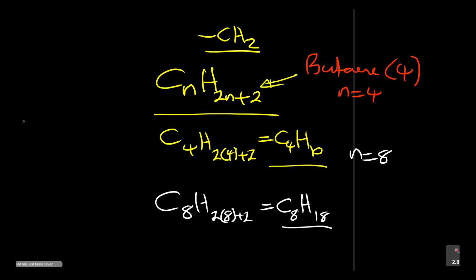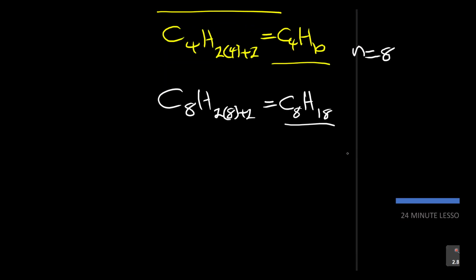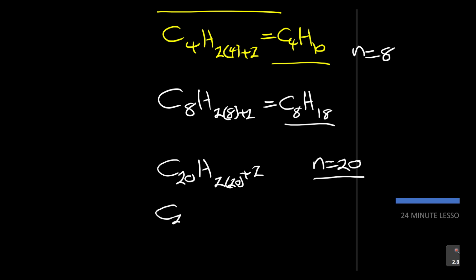They can actually ask you about a compound with carbon number 20, with n equal to 20. It is saturated and it's a hydrocarbon, so you know it is an alkane. So you do the same: C20H(2n+2). Then this is C20H, 2 times 20 is 40 plus 2, it's 42.